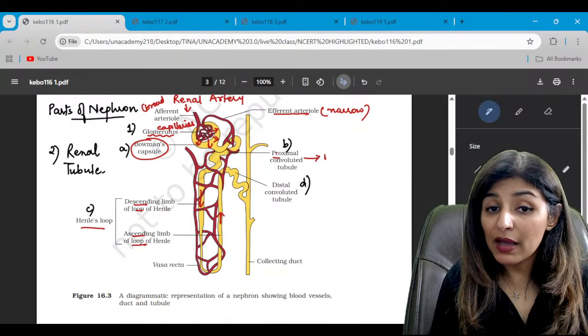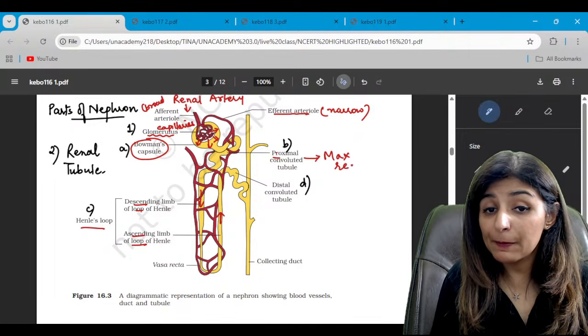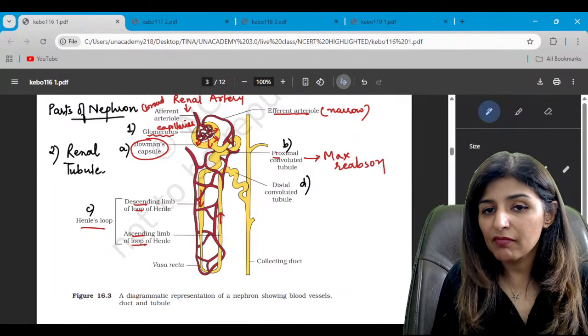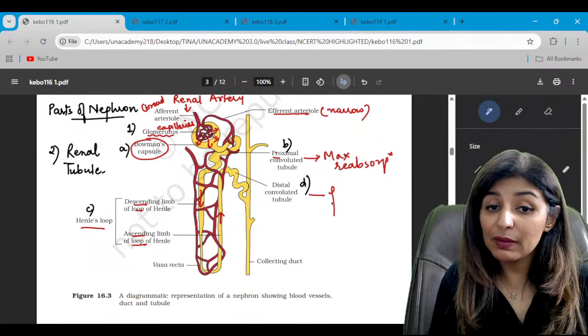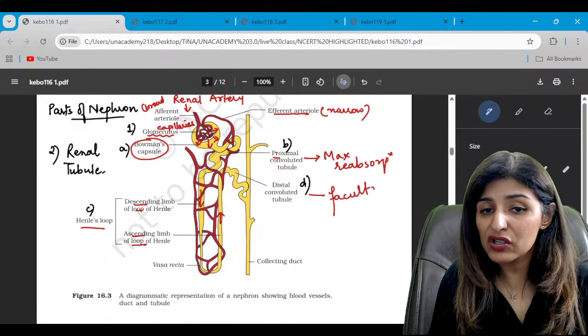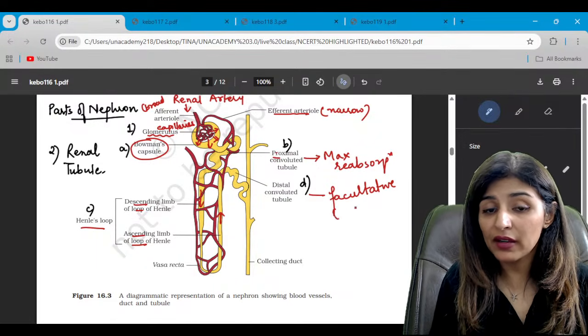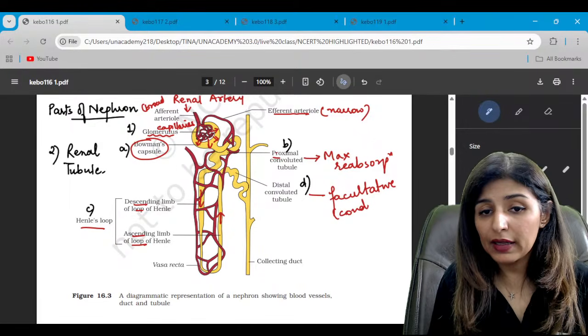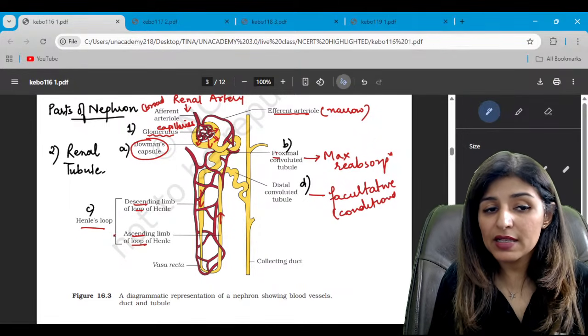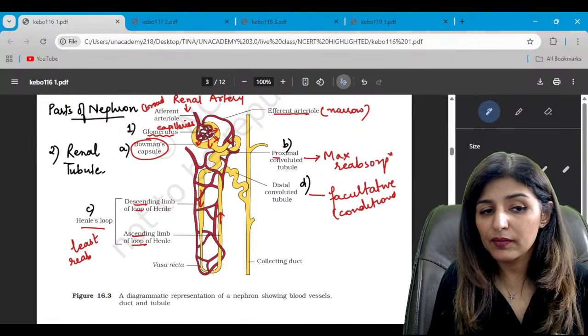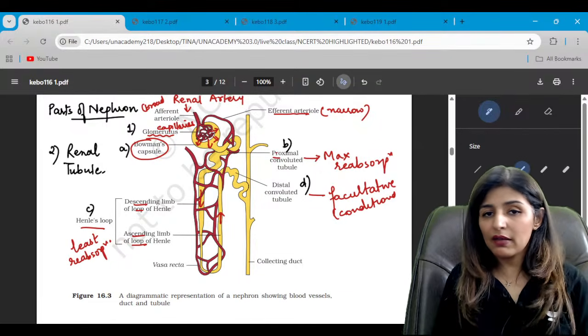PCT is the place where maximum reabsorption occurs. In DCT, it is facultative or conditional reabsorption, only if required, otherwise not. While least reabsorption takes place in the loop of Henle. Minimum. Are we clear?